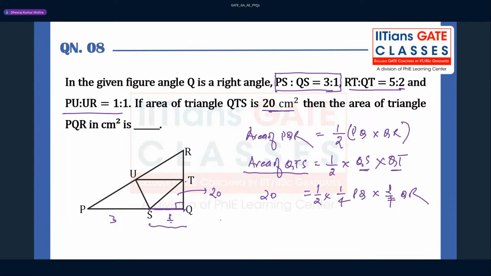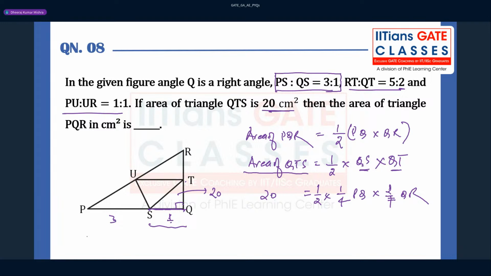I believe this is fine. So what is the answer for this question then? Area of PQR will be equal to what? One minute, let me calculate this also.